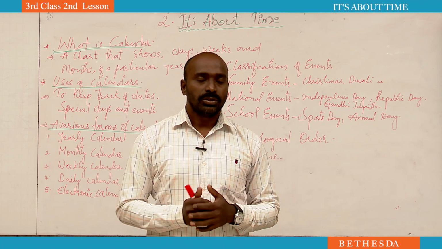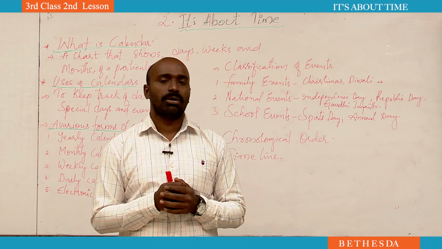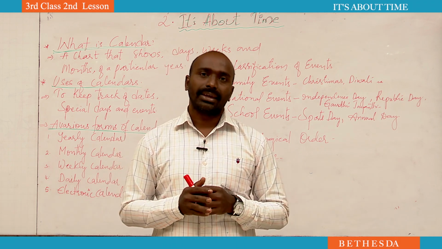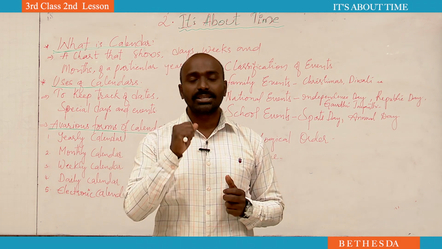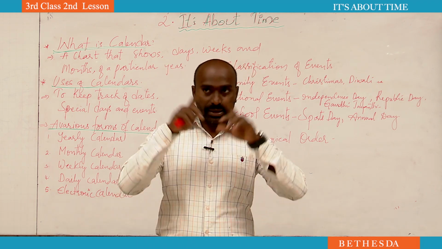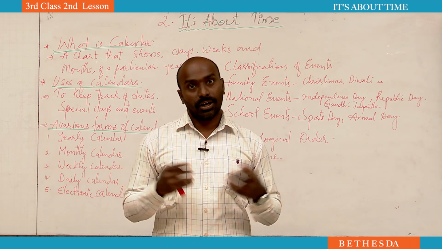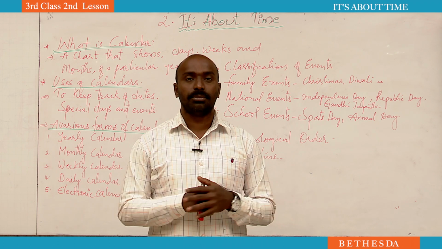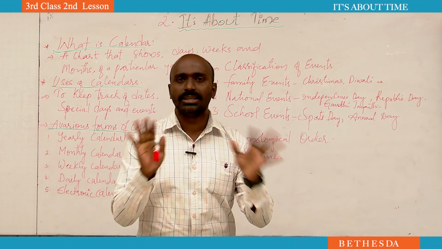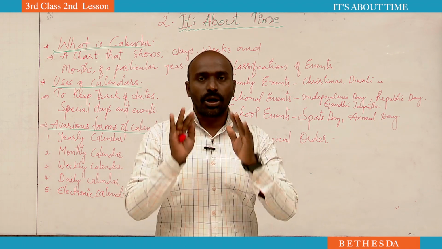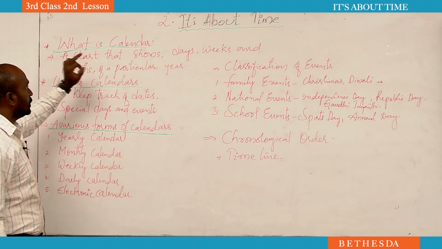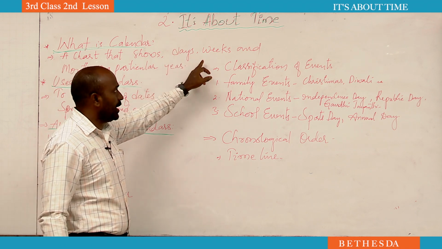That is time. So in time, we are majorly going to focus on the calendar. Students, can you tell me what a calendar is? Generally you will have pocket calendars and big calendars in our home. Electronic calendars are there too, in the mobiles. So what do you mean by a calendar? I will tell you very easily. A calendar is a chart. Look here, a chart that shows days, weeks and months.